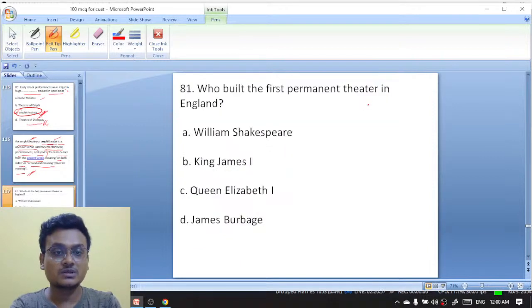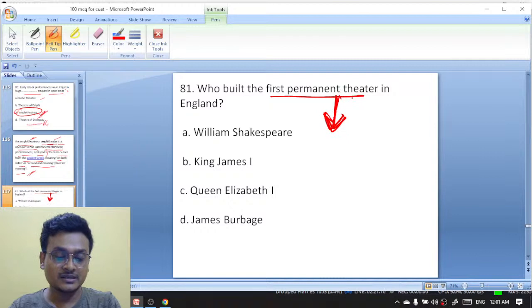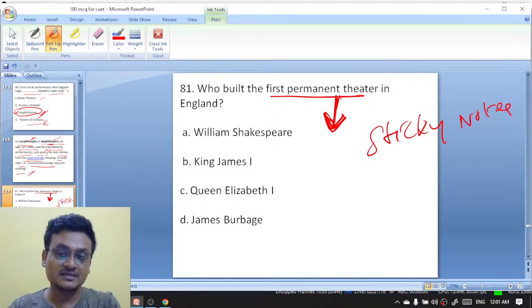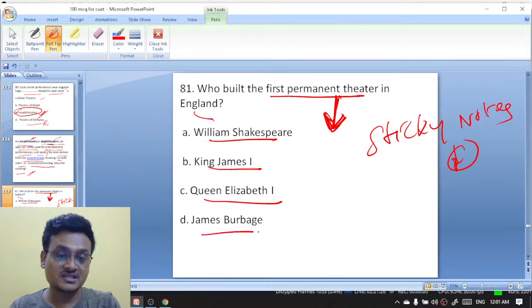Chalo. Who built the first permanent theater? Now these questions, okay, I had posted these questions in those sticky notes. I had sent some sticky notes. In that sticky notes, it is there, okay. Who built the first permanent theater in England? William Shakespeare, King James the First, Queen Elizabeth the First, James Burbage.